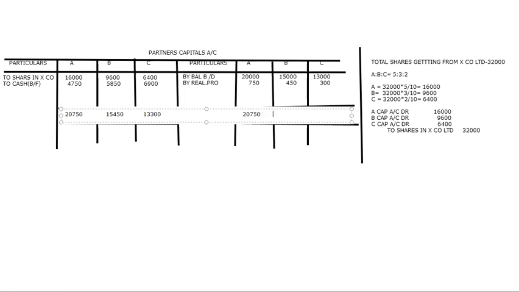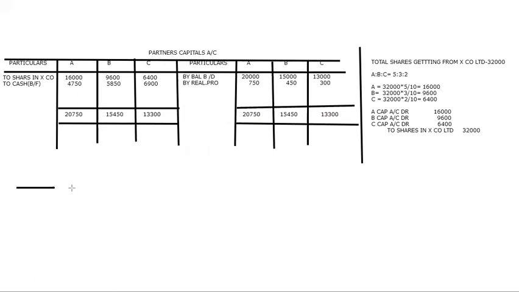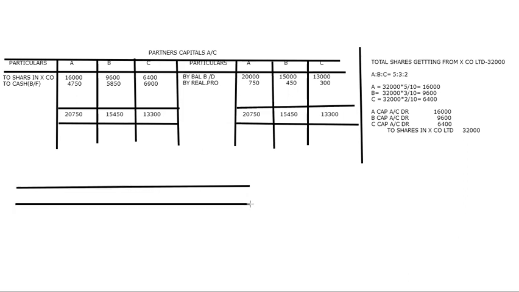20,750 and here it is 15,450 and the last one is 13,300. This is done. Anani, any doubts? Now cash book, I'm preparing the last cash book. Ma, cash transactions, we don't have much transactions, we have very less amount of transactions. So how we are tallying this one?